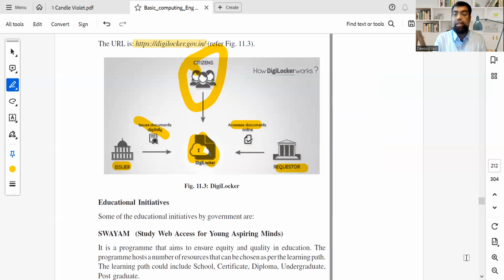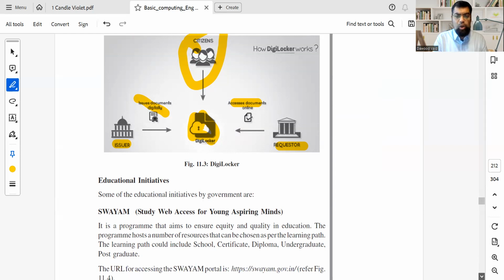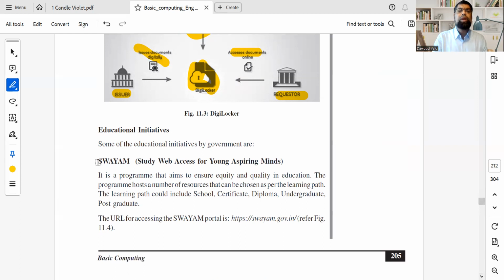Some quickly other e-service portals that you might require, and the entire chapter is about that. These are long names, but remember it's very easy. Swayam. Swayam as in the Hindi word, I do myself, right? The acronym stands for Study Webs of Active Learning for Young Aspiring Minds. So all of you, right? What is Swayam doing? It is good for schools, certificates, diploma, undergraduate, postgraduate, all of it.